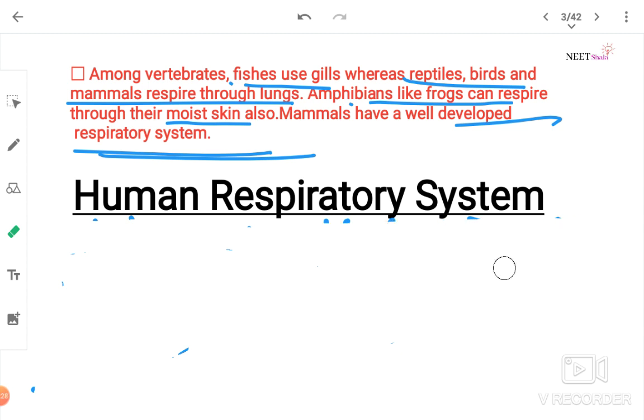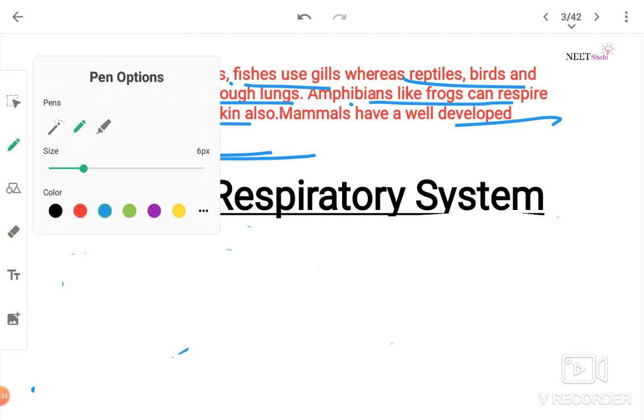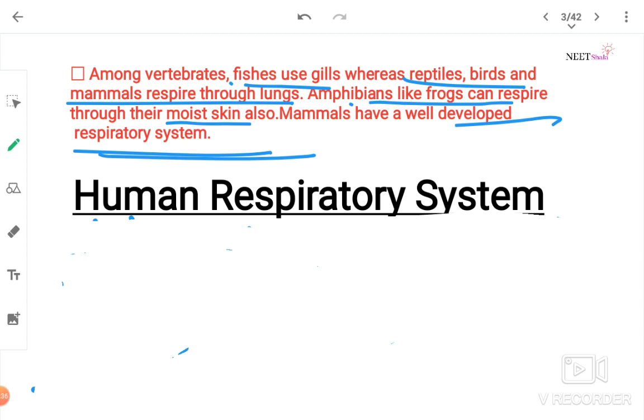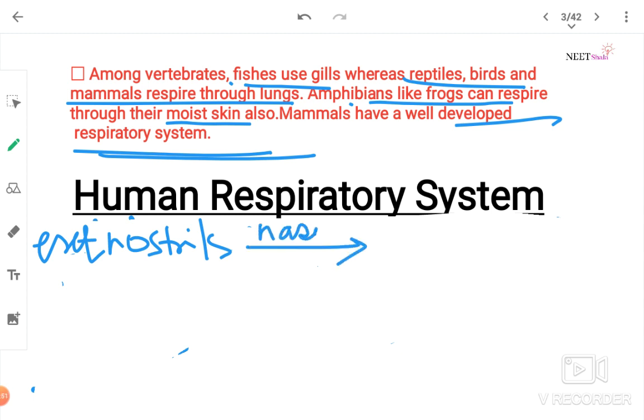For the human respiratory system, let us look at the path. The path I'm telling you all first: the external nostrils, then through the nasal passage.